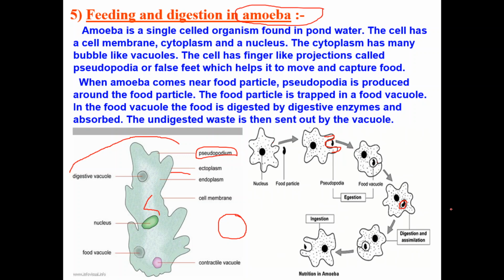Just like in our body, our stomach and small intestine produce digestive juices, intestinal juices, they too have digestive juices, and with the help of that they digest the food material.